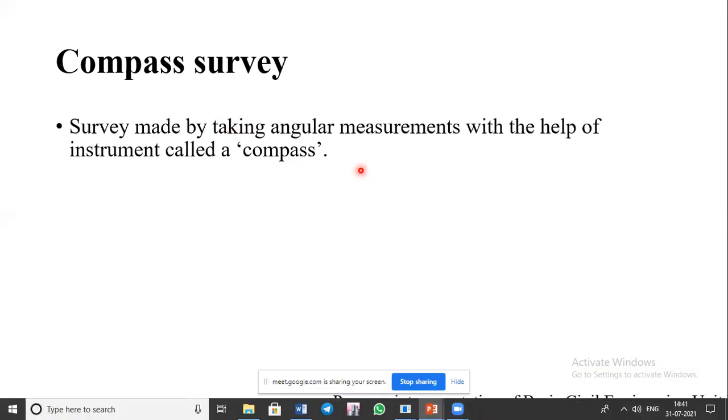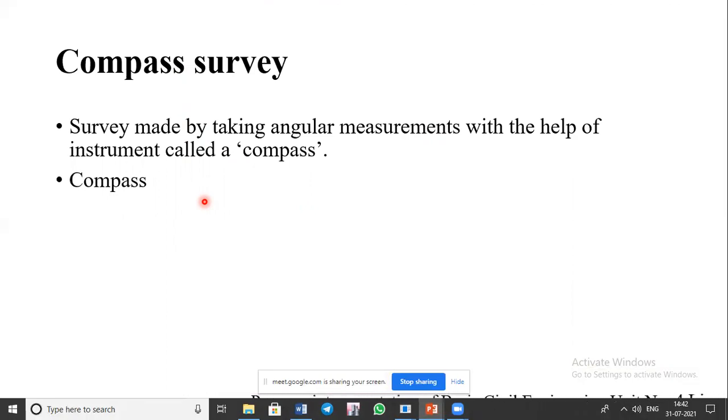The survey which is made by taking the angular measurements with the help of an instrument called a compass, that is nothing but called a compass survey. Till now we were making use of either chain or tape, but now we are going to make use of an instrument which is called a compass, and in that we are going to make the angular measurements. So the angular measurements which are made with the help of the compass are called a compass survey.